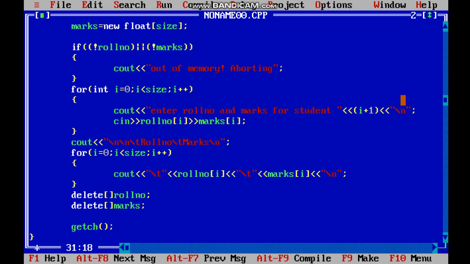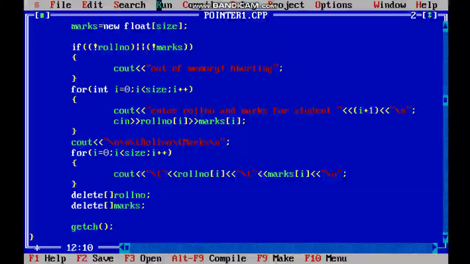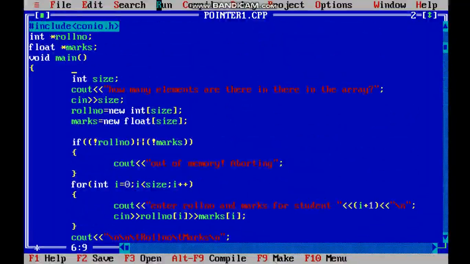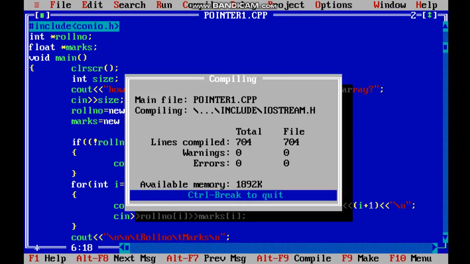And at the end we have written one more thing that we forgot to write, which is clear screen, that is CLRSCR, sorry, CLRSCR. Now let us run the program. Now here it is asking how many elements or how many students' names and marks you want in an array. So we will write 3.